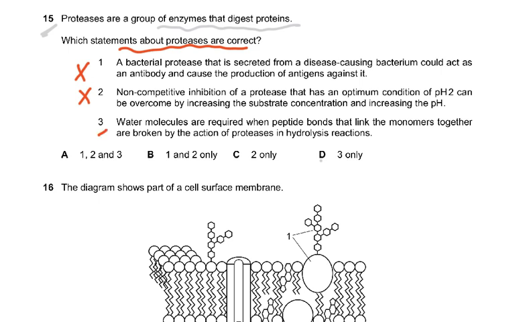Number 3, water molecules are required when peptide bonds that link the monomers together are broken by the action of protease. Yes, this is correct. That's why the answer is D, which is 3 only.